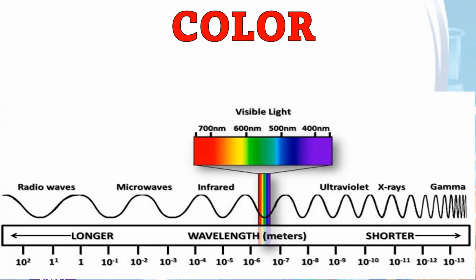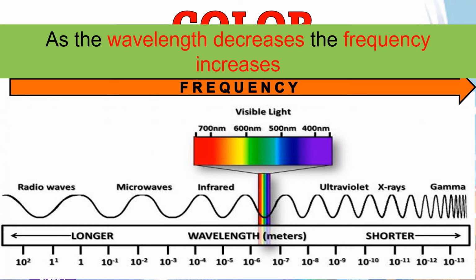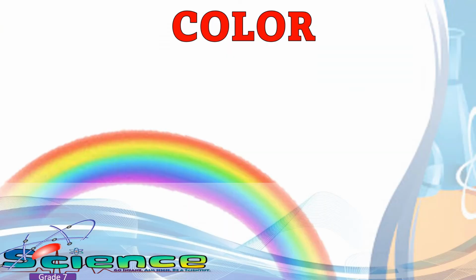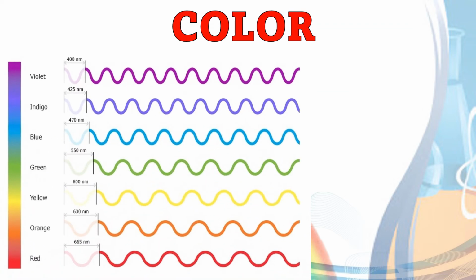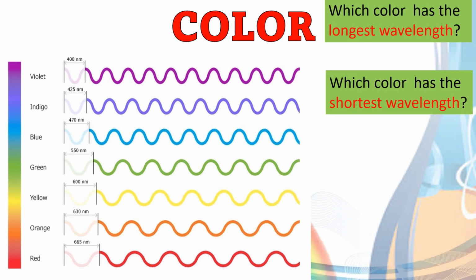Observe this illustration. What can you say about the relationship of frequency and wavelength? Very good. As the wavelength decreases, the frequency increases. Again, observe this illustration. Which color has the longest wavelength? How about the shortest wavelength?